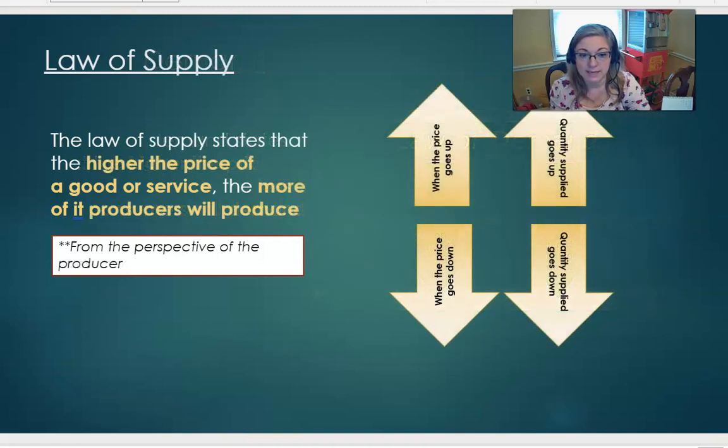The law of supply states that the higher the price of a good or service, the more of it producers will produce. Therefore, when the price goes up, the quantity supplied, or amount producers are willing and able to supply, goes up. When the price goes down, the quantity supplied goes down. When you think of the law of supply, think of it from the producer's perspective. Let's watch a quick video that explains this further.